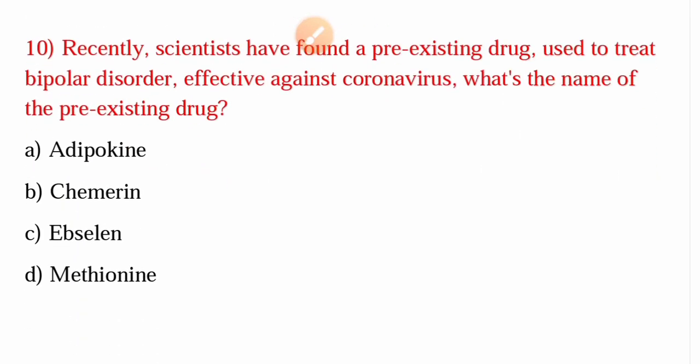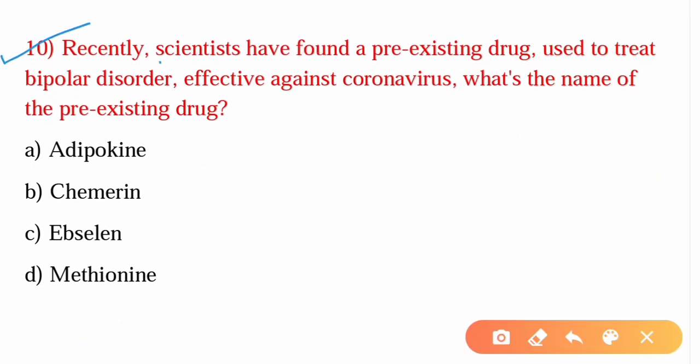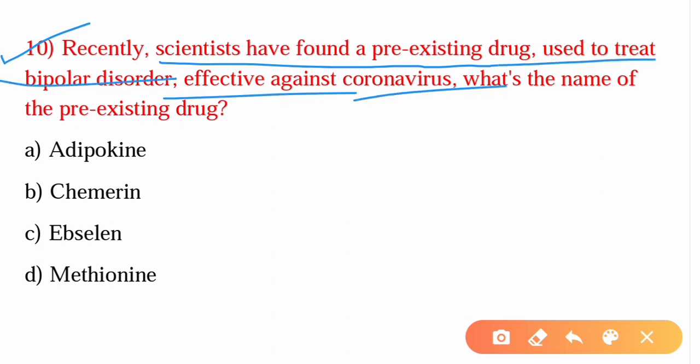10th and the last question is, recently scientists have found a pre-existing drug used to treat bipolar disorder effective against coronavirus. So what is the name of the pre-existing drug? So the answer is option C, epsilon.